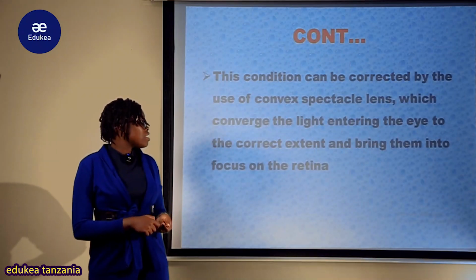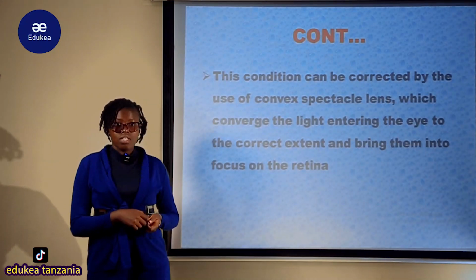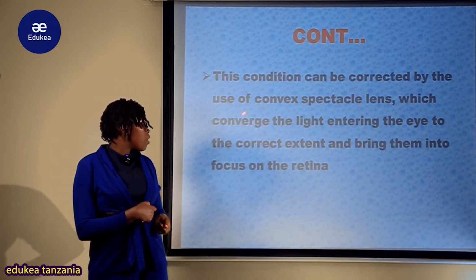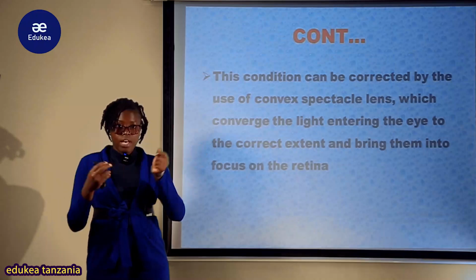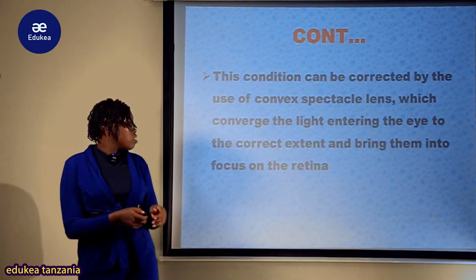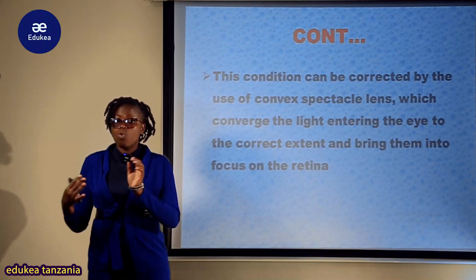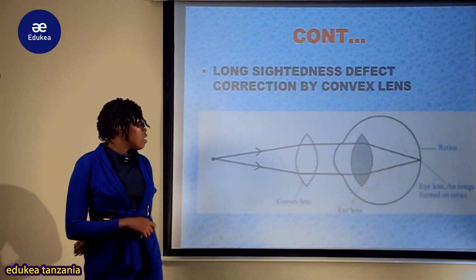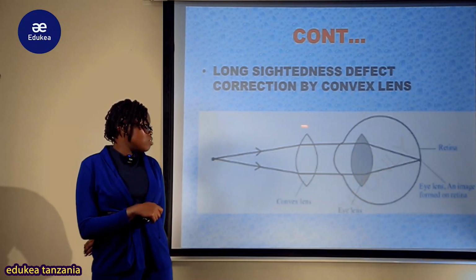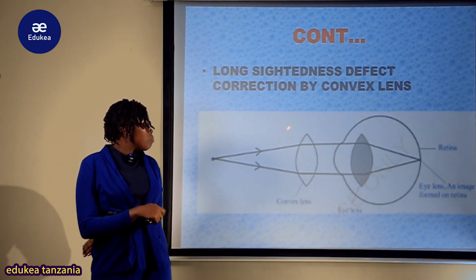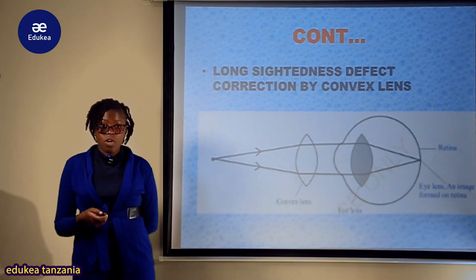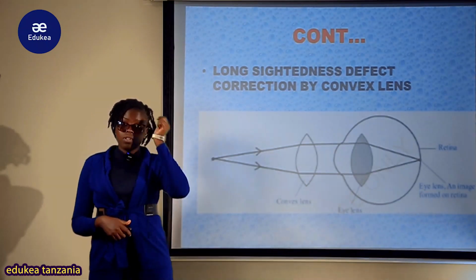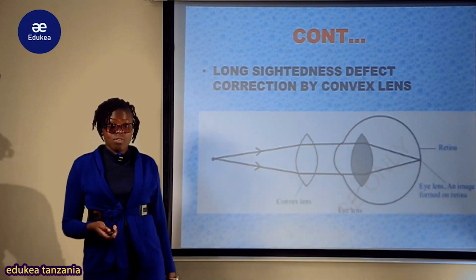Now this condition can be corrected by the use of this convex spectacle, ambayo inasaidia katika kuconverge, kuweza kukusanya those light entering the eyes, na hivyo kuweza kuensure kwamba the light will be formed katika retina. And this is an example ya image being corrected by this lenzi binocle. Concave ni ile lenzi mbonyeo, ambayo inasaidia katika correction of the myopia, lakini katika hypermetropia tunaitumia convex, ambayo ni lenzi binocle.